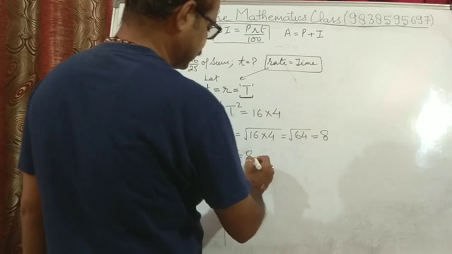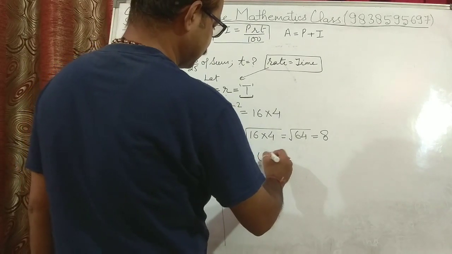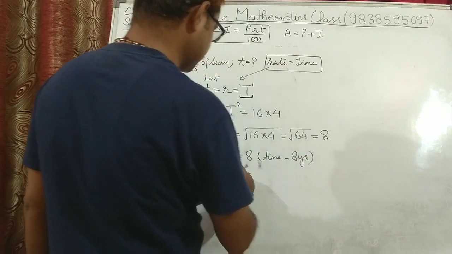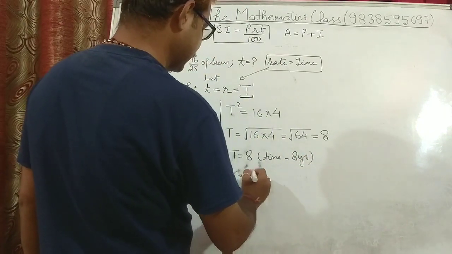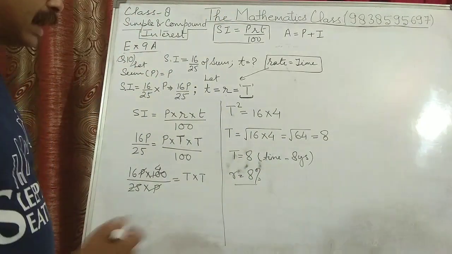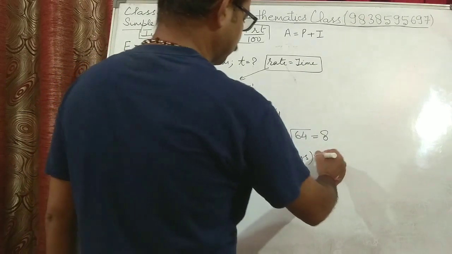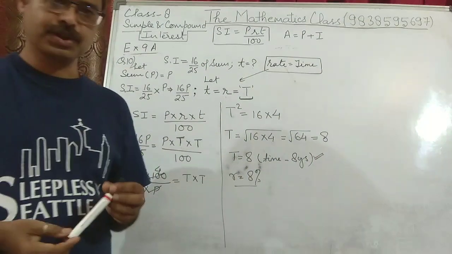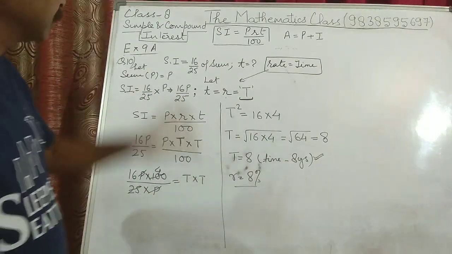Now 8, if it is time, it will be 8 years, and if it is rate, it will be 8%. But since you have to find the time, the final value is 8 years. That is the answer for this question. I hope you must have understood this.